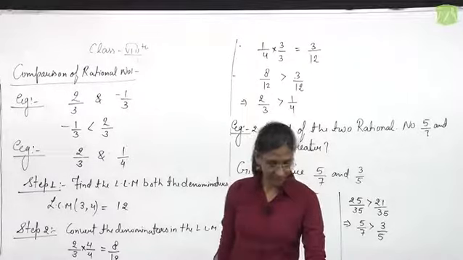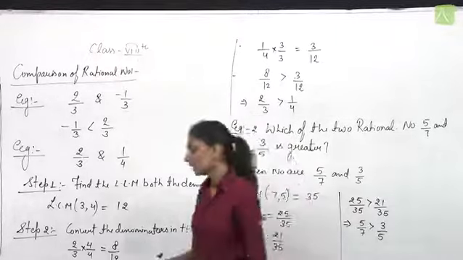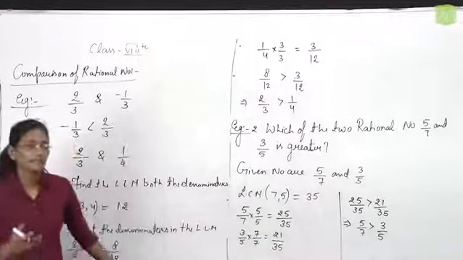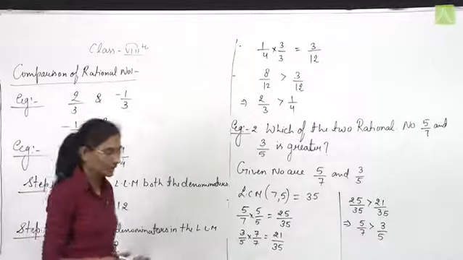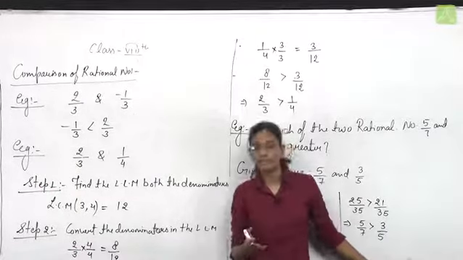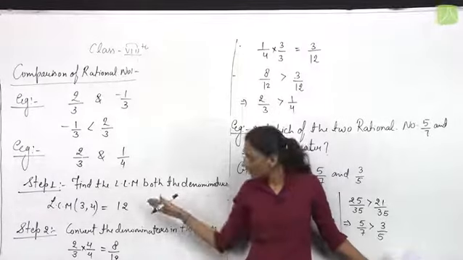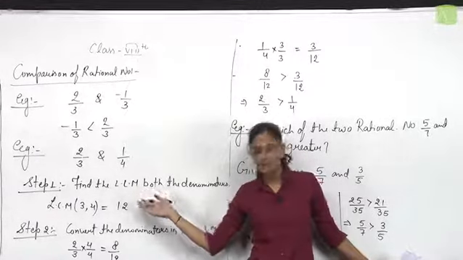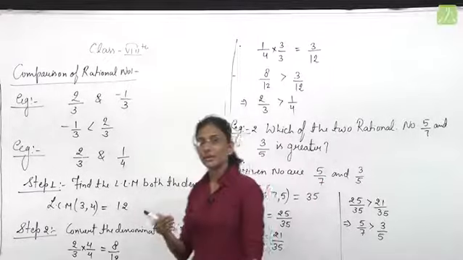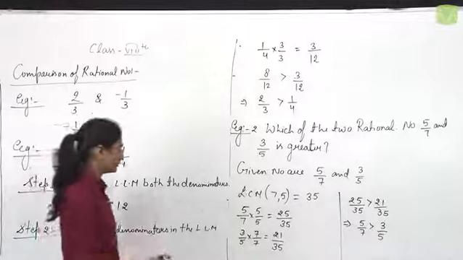Next question is to arrange the given rational numbers into ascending or descending order. If we want to arrange any numbers in ascending or descending order, first we need to compare them, which one is greater, which one is smaller. So you need to apply the same procedure on the given numbers. First you will find which numbers are greater, which numbers are smaller, then we will arrange them in the order which is asked.